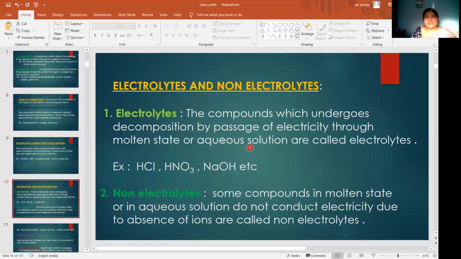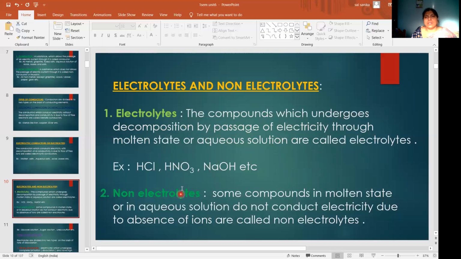Only when it undergoes decomposition does it conduct electricity. Those are called electrolytes.